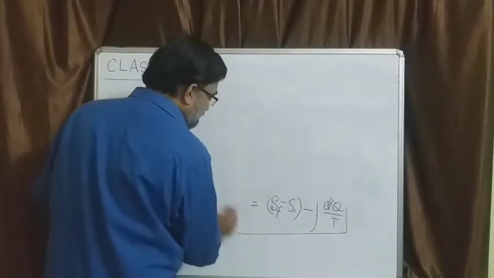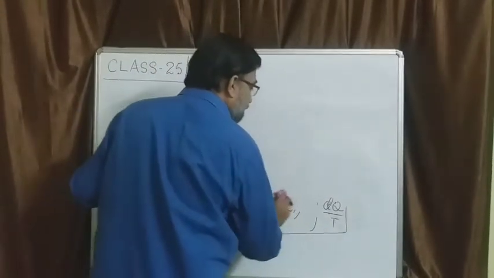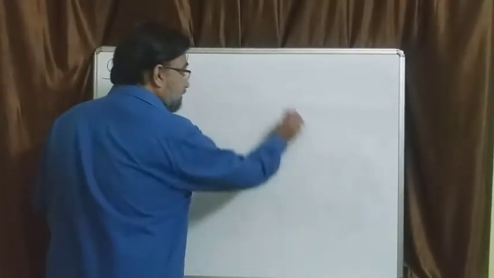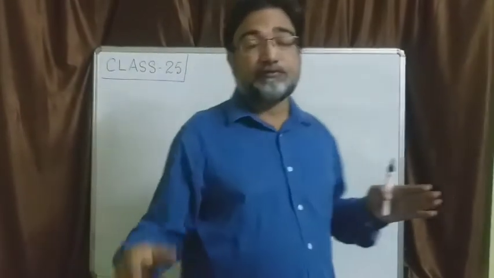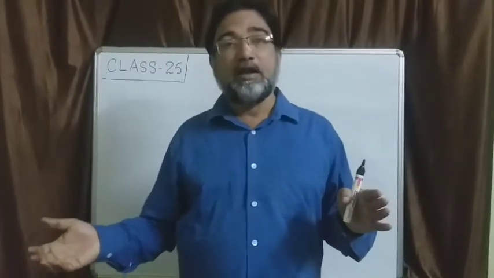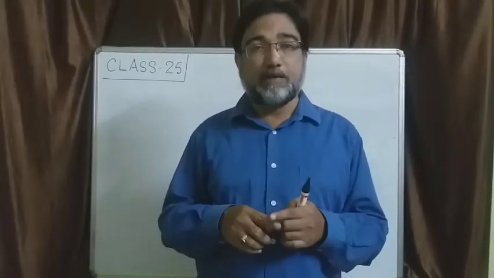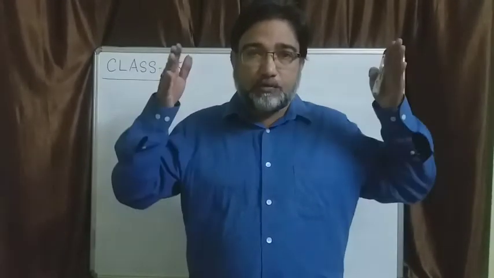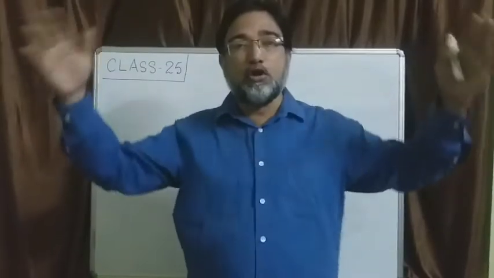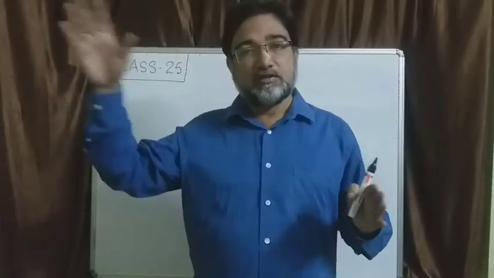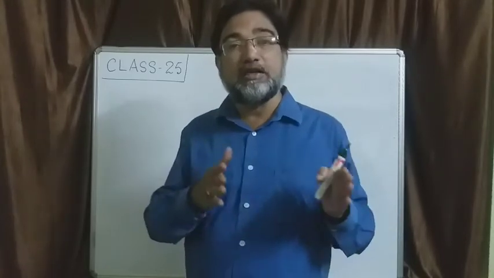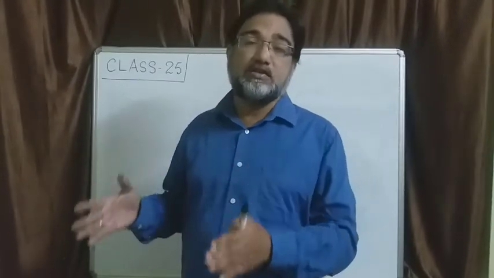In the last class I gave you an example that there is a system or body A, and a body B which is part of its surroundings, and both are viewed to be in a control volume beyond which no interaction is taking place with A and B. Only A is giving heat because A is at higher temperature, and B is receiving heat.